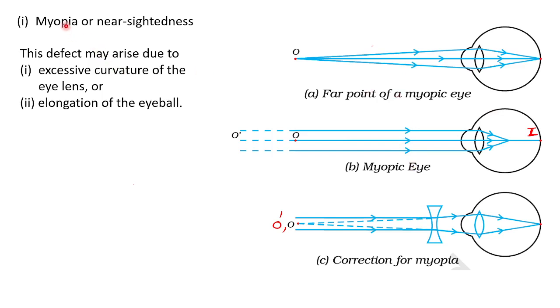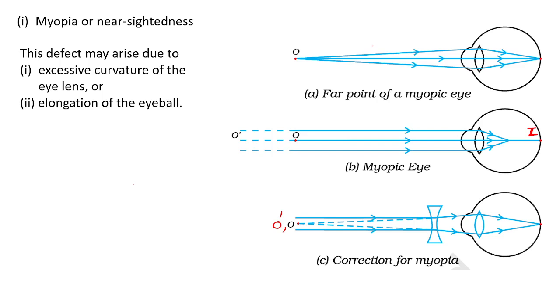Okay, myopia. If in the exam they ask you to explain myopia, you must write the reason and also draw this diagram. If you write the reason and draw this diagram, you will get full marks. Then let me explain this diagram. All of you please listen. If you don't understand anything, you can ask me.